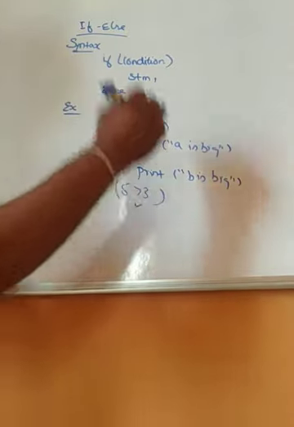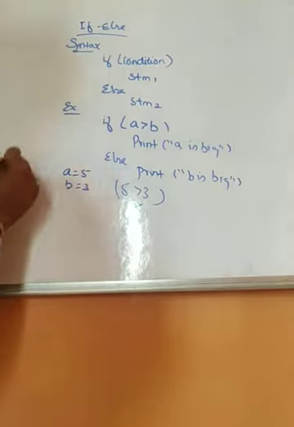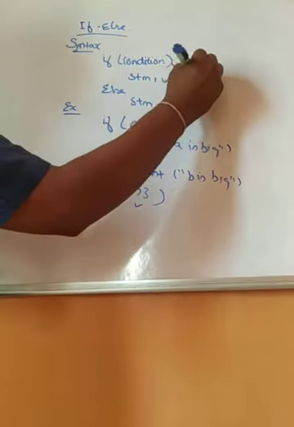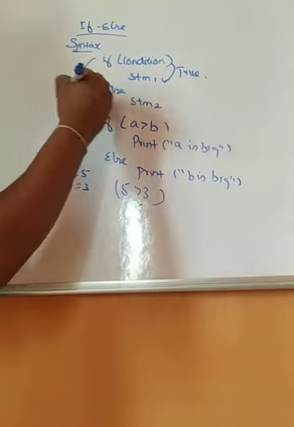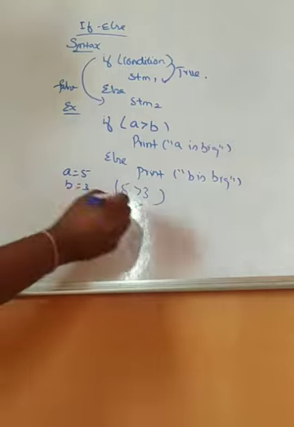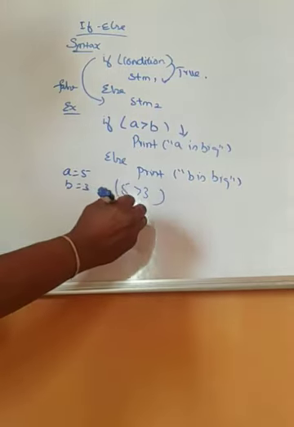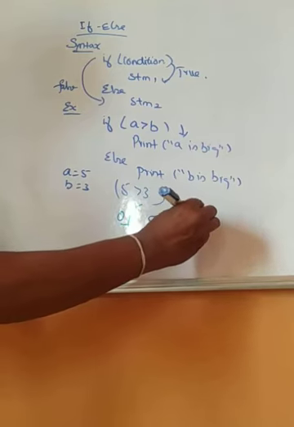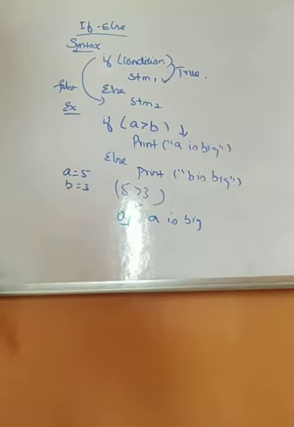My condition gets satisfied. When the condition is true, it prints the first statement. When the condition is false, it comes to the second statement. Here the condition is true, so it prints A is big. The output will be A is big. This is to find the greatest of two numbers. So this is an example for the if else statement.